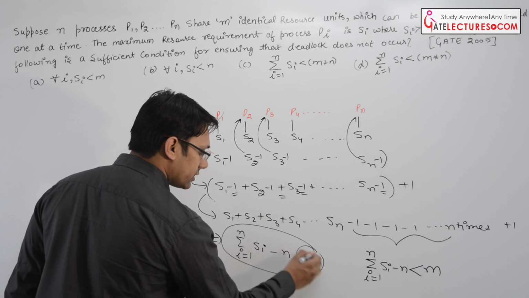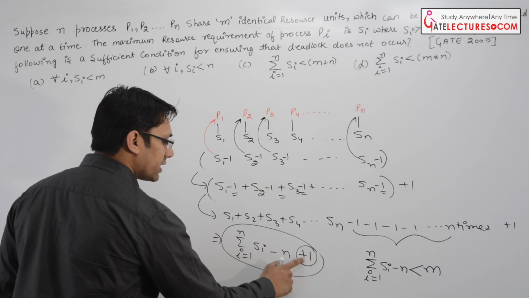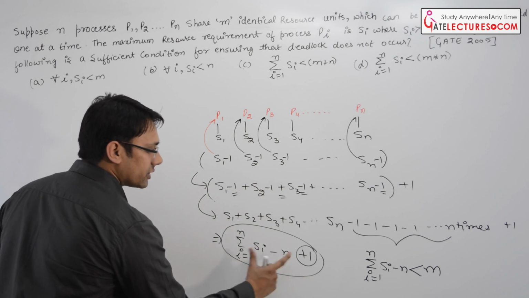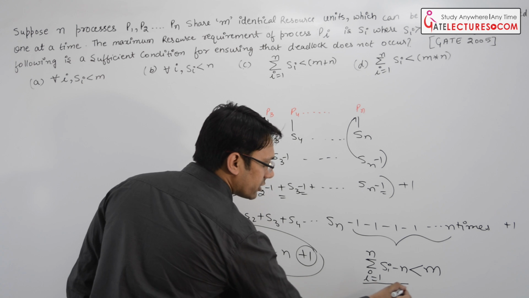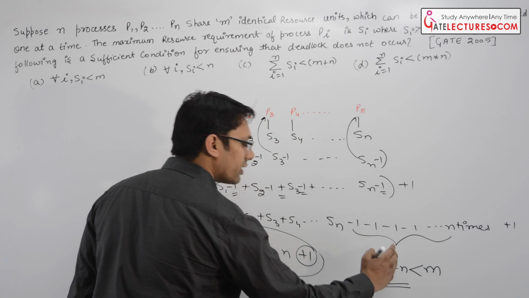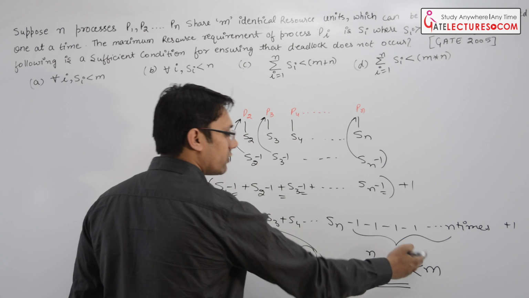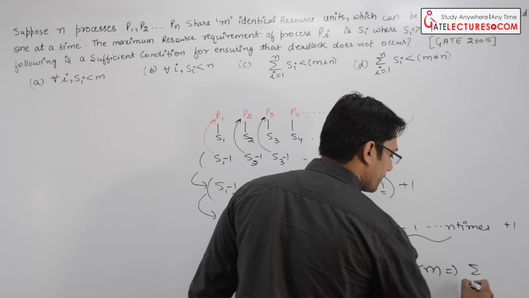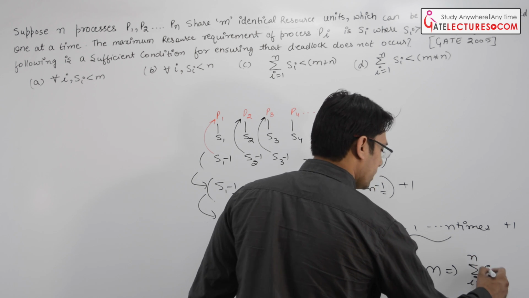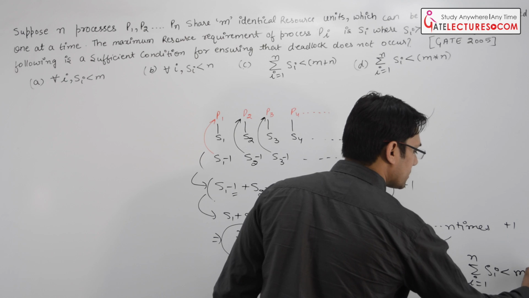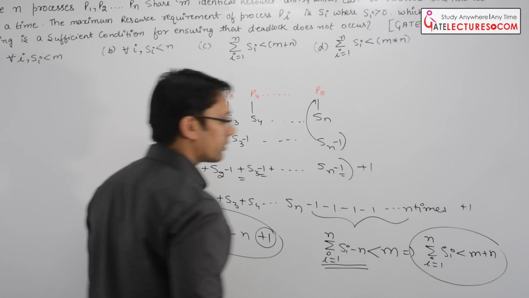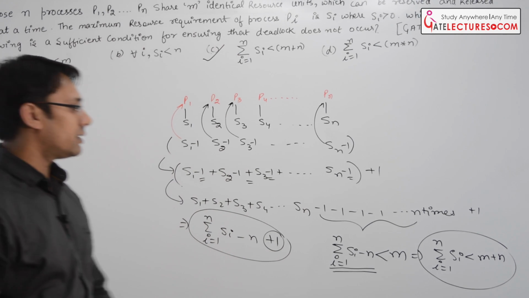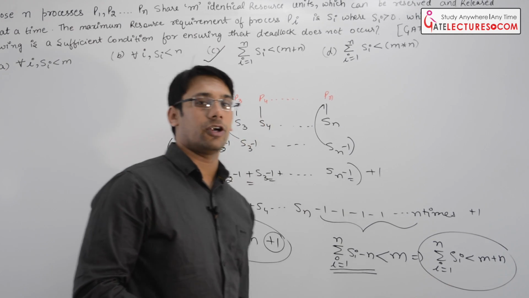See, I have removed this plus 1 because the plus 1 said that if we have these many resources, then there will not be any deadlock, and this is the base condition. So here, if we have these many resources plus one or more extra resources, then there will not be any deadlock. Now you can see it can be written as summation i equal to 1 to n of Si should be less than m plus n. Fine. And this is option number C, right?